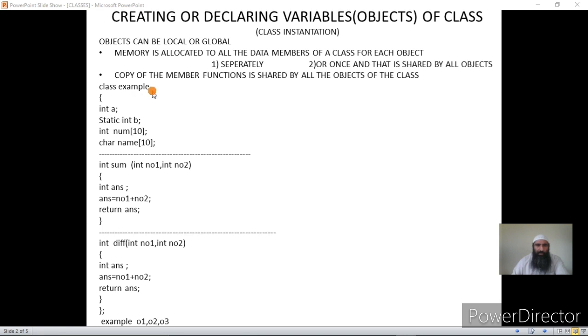Now here is the example class in which I have a data member int a, and I have another member where I am using the keyword static. This is a special keyword that informs the compiler that this data B is shared by all the objects, so only one copy will be created. Kindly note it here, and once I show the memory representation of this class, you will understand. If we declare the data member as static, only one copy of it is created, and that is shared by all the objects.